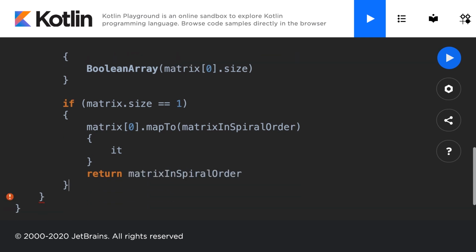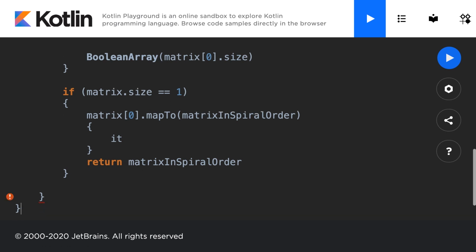This will allow us, if there's only 1 row, to not have to perform any of the other spiral matrix printing, because if there's 1 row, it's not a spiral order, it's just all the elements in order.